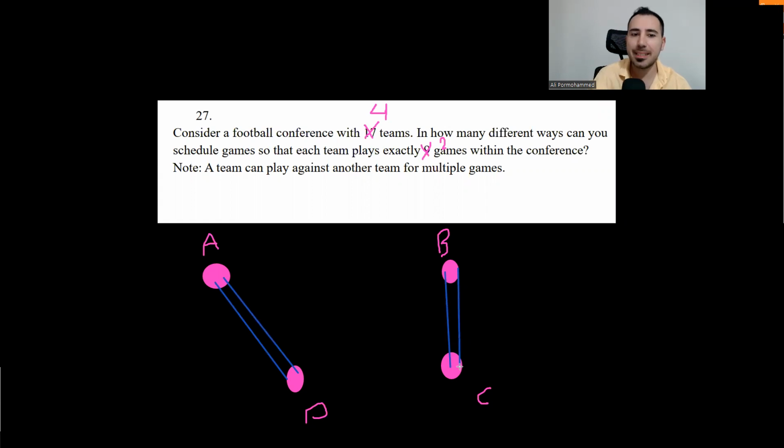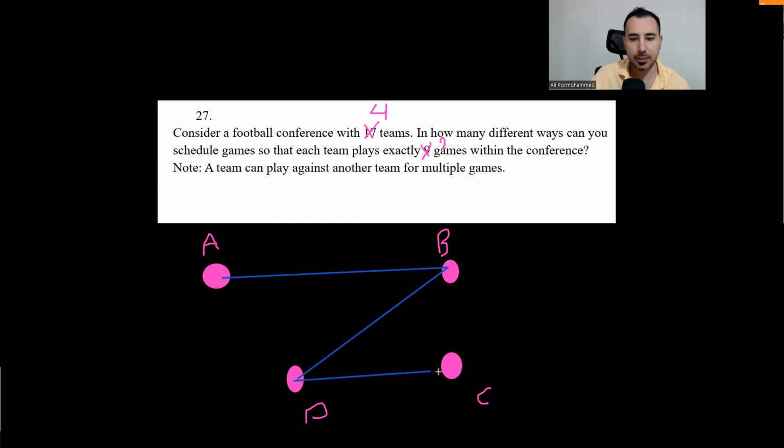So how many games did we play? Or let me put it like this. A plays with B, B plays with D, D plays with C. And then C plays with B. Okay, C is done. And A plays with D as well. You see, each of the lines represents a game. See, B with C plays once. Look at here. B plays, oh, but there's something wrong here.